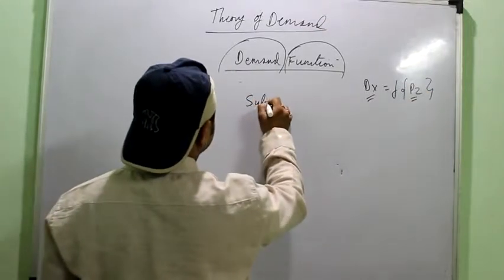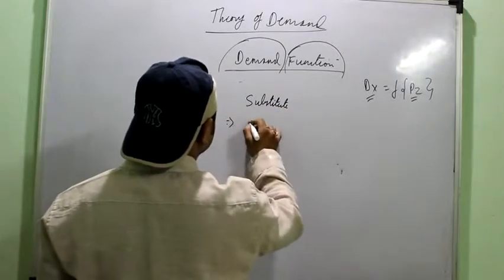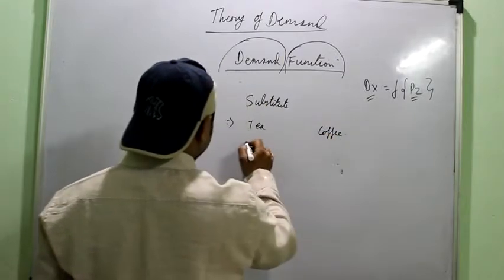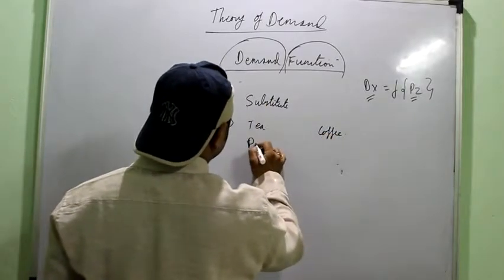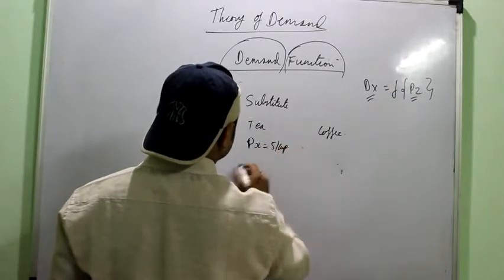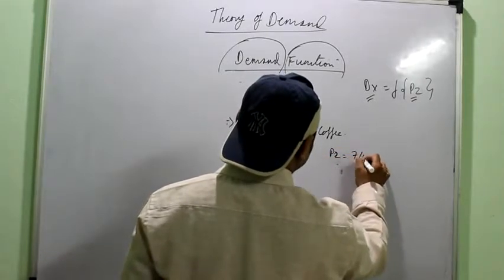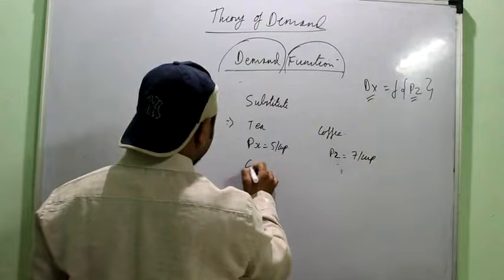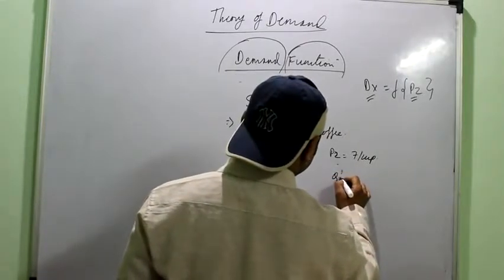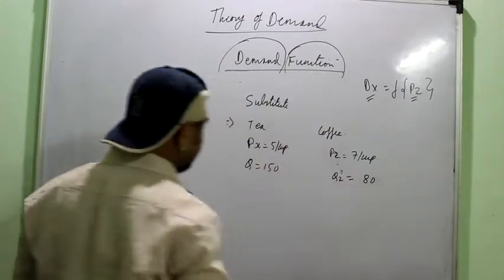Say first we understand the relation between demand and the price of the substitute. Say we take two goods, tea and coffee. Say the price of tea was say 5 per cup. Price of coffee was say 7 per cup. At certain point of time 150 people are buying it, and at certain point of time say 80 people are buying it.